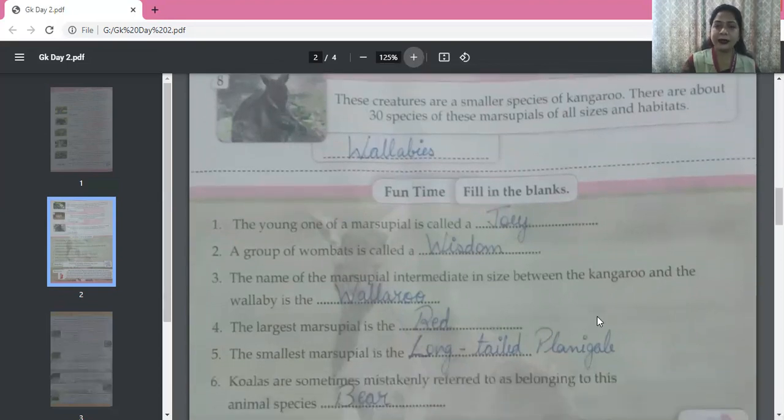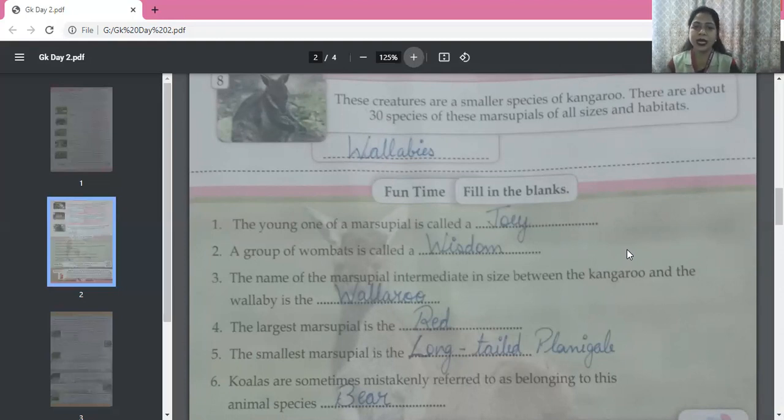Okay. Now fill in the blanks. The young one of a marsupial is called a joey. So the young one of a marsupial, what have we been learning? That the young one of a kangaroo is called joey. But actually the young one of any marsupial is called a joey. Then second one, a group of wombats is called a wisdom. So a group of wombats is called a wisdom.